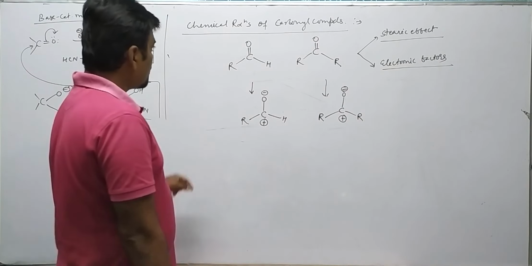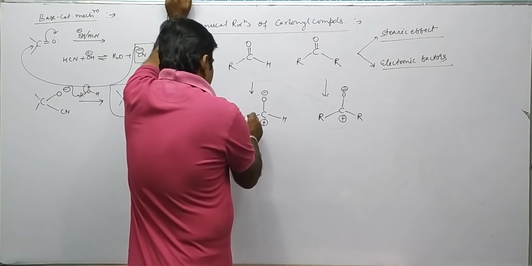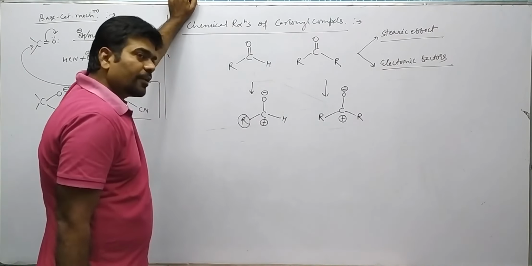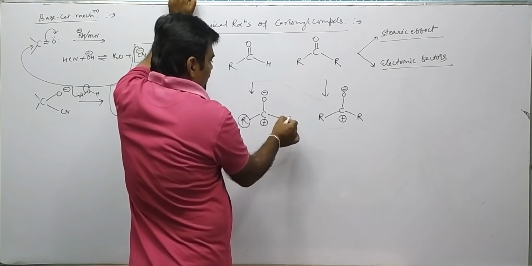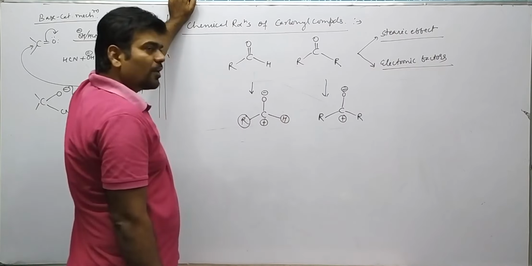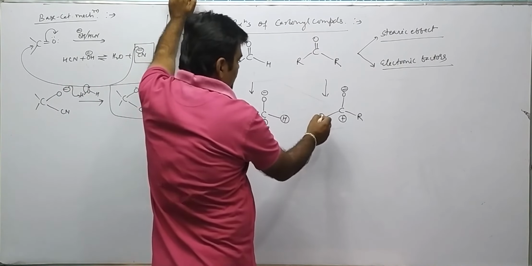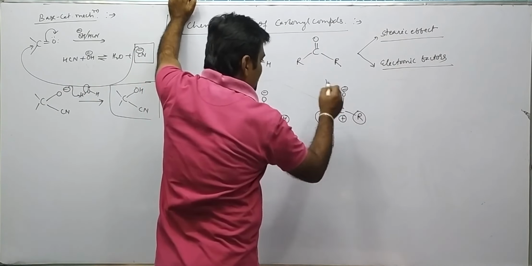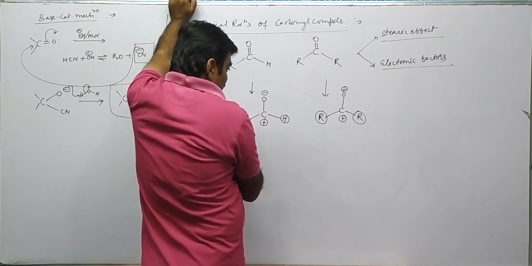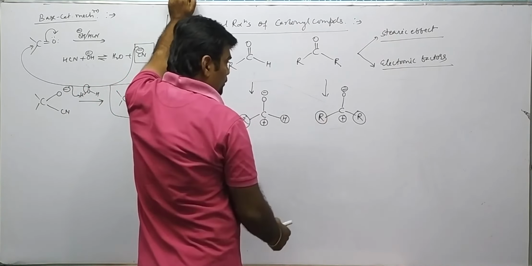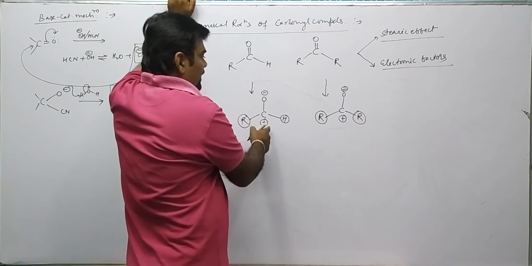Now see over here is R, that is a bulky group. So on this carbon there is only one bulky group and there is hydrogen, which is a lighter, smaller group. Over here on this ketone, two bulky groups are attached. Therefore, when there is only one bulky group versus two bulky groups, obviously this will get more preference